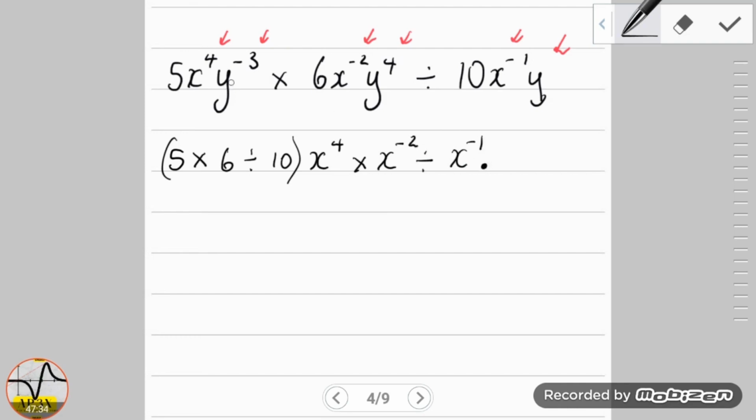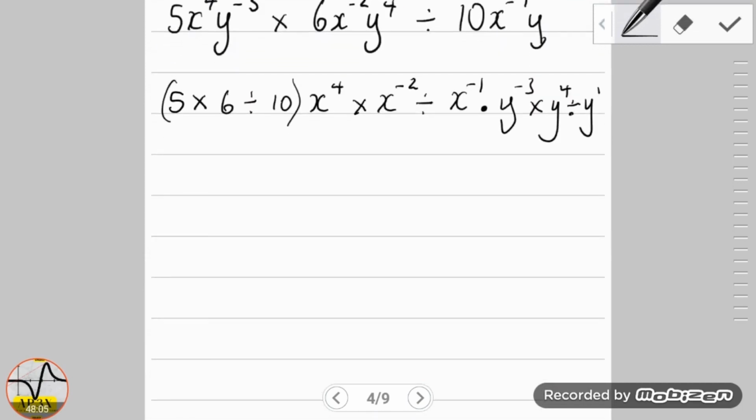We're going to connect those with all the y's, so that's y to the minus 3, multiplied by this y here, multiplied by y to the 4. Most students may have made the mistake here where they recognize that this y didn't have a power, but we've said time and again that if you see a variable without a coefficient, the understood coefficient is 1. Similarly, if you see a variable without a power, the power is understood to be 1. So 5 multiplied by 6 is 30. 30 divided by 10 is in fact 3.